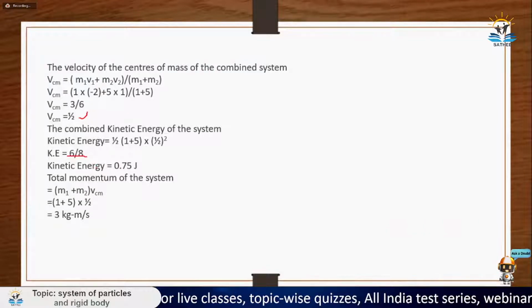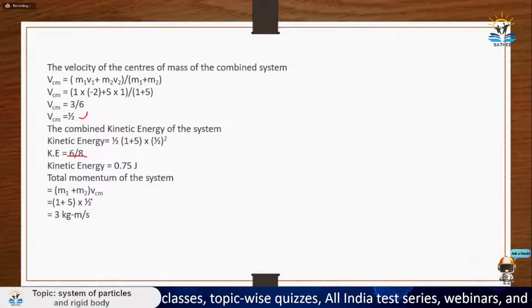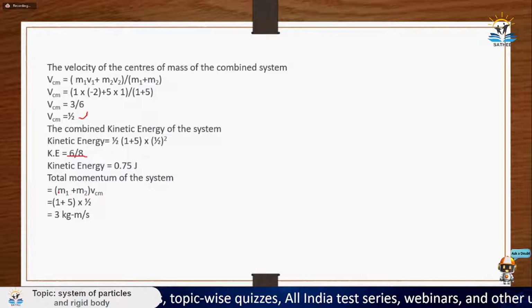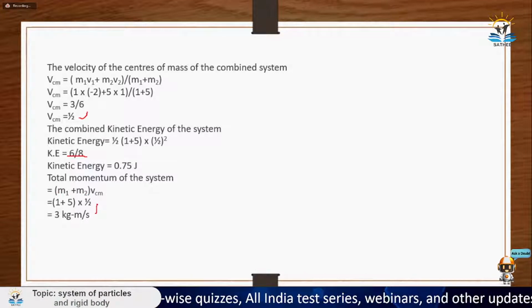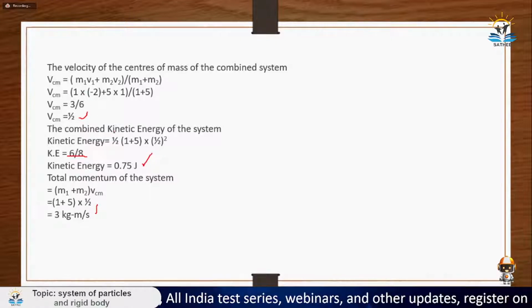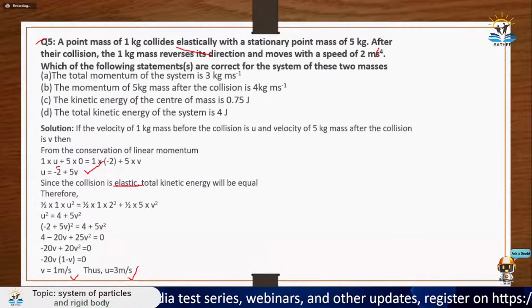So kinetic energy is 6 by 8. And again, momentum we can calculate from the center of mass only, so total mass into velocity of center of mass. So this is the final momentum, this is final kinetic energy, and this is the final velocity of center of mass. So now let's check option A: 3 kg meter per second.